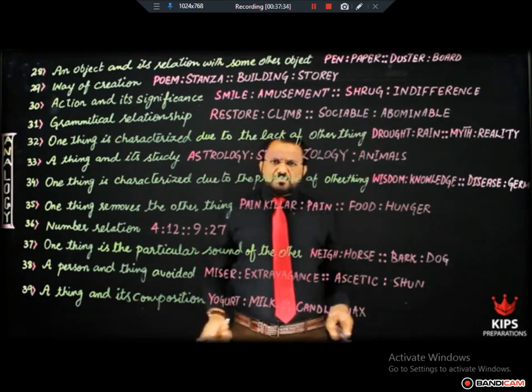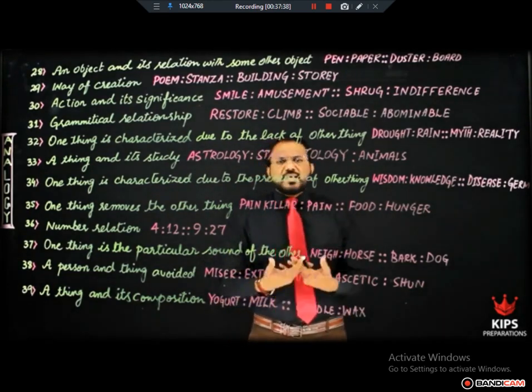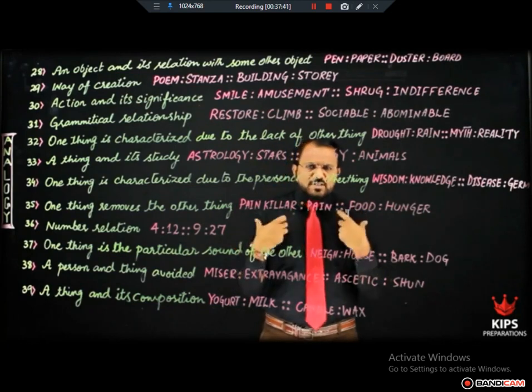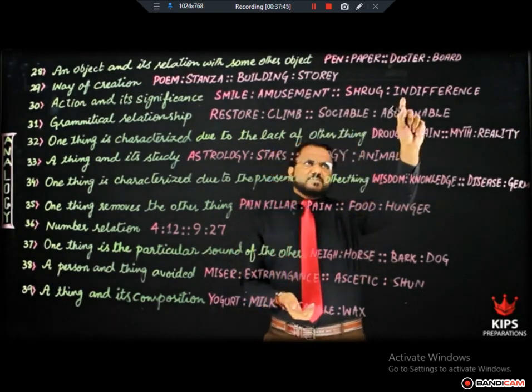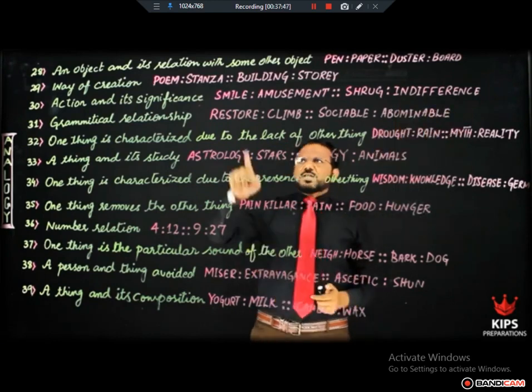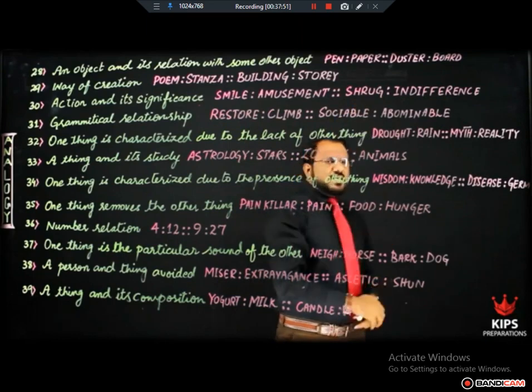Shrug is the way you move your shoulders like this to show that it does not make any difference to you. That moving of your shoulders is called shrug. That shows indifference. Indifference means it does not make any difference to you. So smile shows amusement and shrug shows indifference.